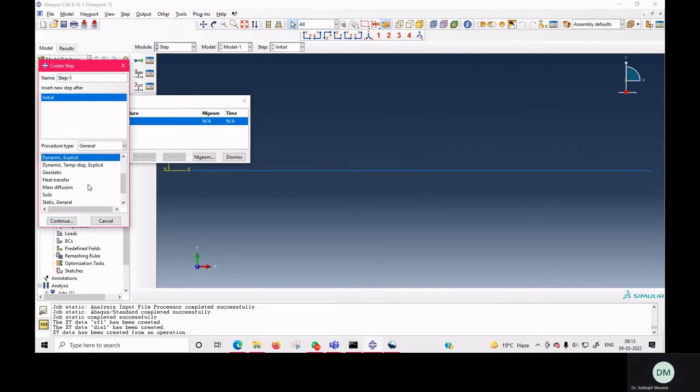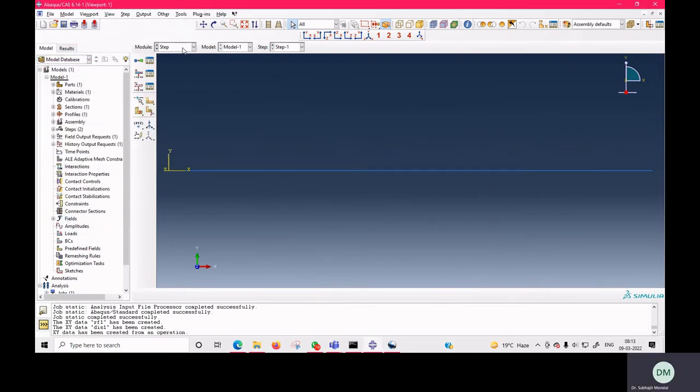Here you can see we have dynamic implicit. In the next video we are going to discuss what is the difference between dynamic explicit and dynamic implicit. For a simple problem both will give a good result, but there are some cases where dynamic explicit is very suitable, and in some cases dynamic implicit is very suitable. That we'll discuss in the next video. So let us select dynamic explicit for this case.